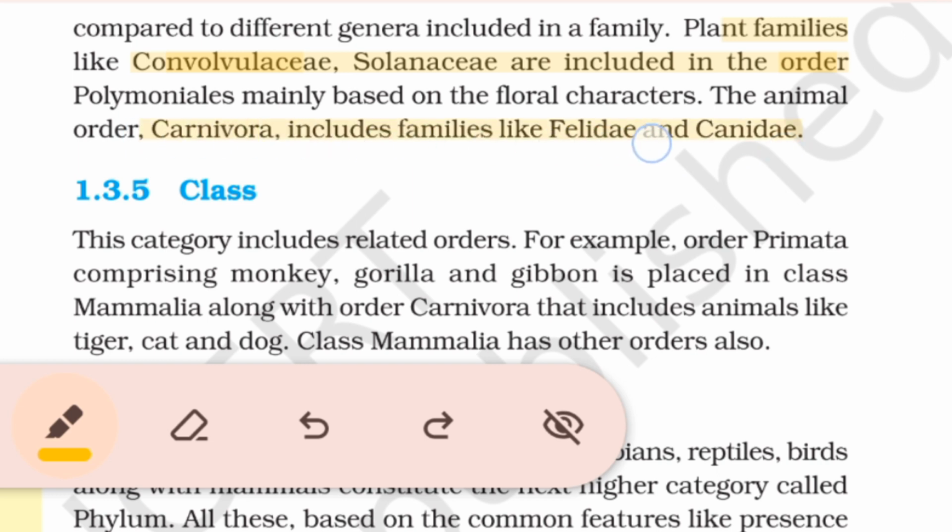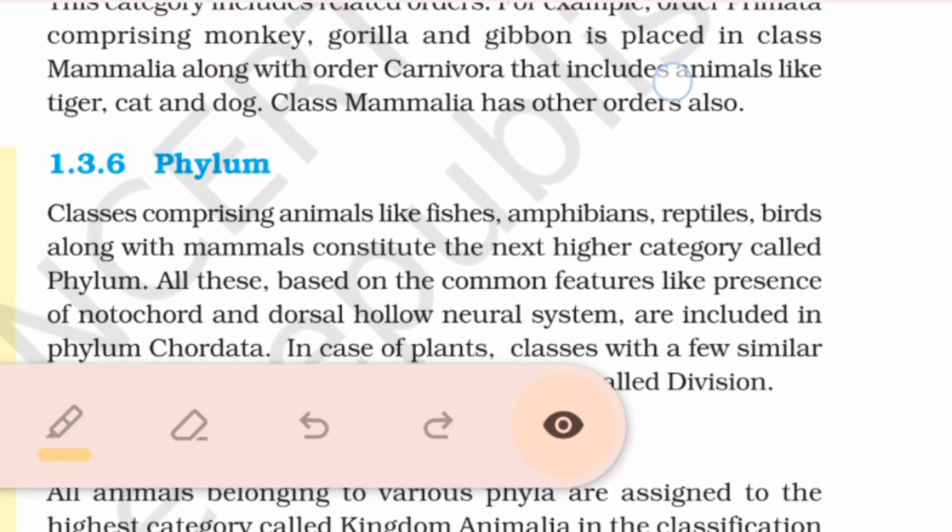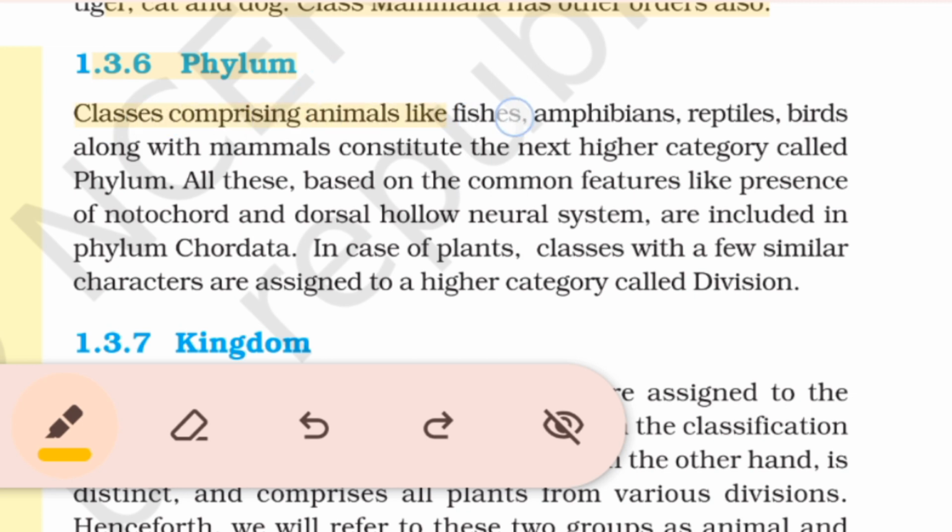Class. This category includes related orders. For example, order Primata, comprising monkey, gorilla, gibbon, is placed in class Mammalia along with order Carnivora that includes animals like tiger, cat and dog. Class Mammalia has other orders also. Phylum. Classes comprising animals like fishes, amphibians, reptiles, birds along with mammals constitute the next higher category called phylum. All these, based on the common features like presence of notochord and dorsal hollow neural system, are included in phylum Chordata. In case of plants, classes with a few similar characters are assigned to a higher category called division.